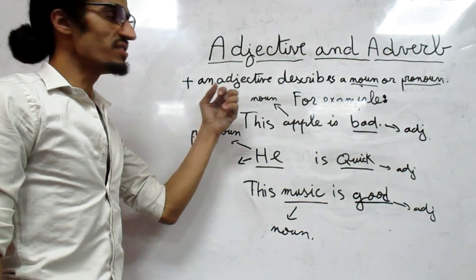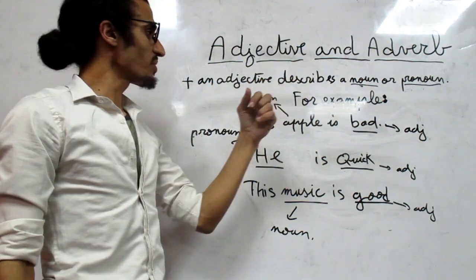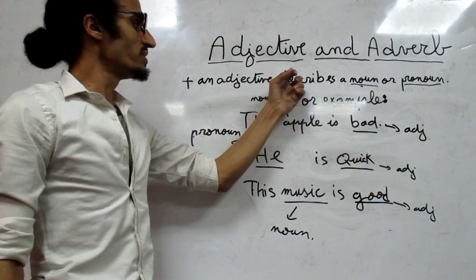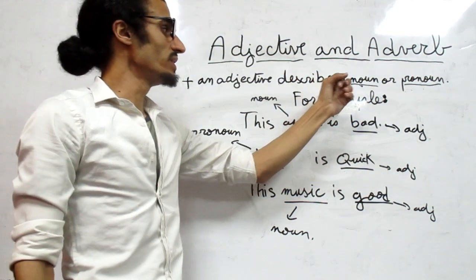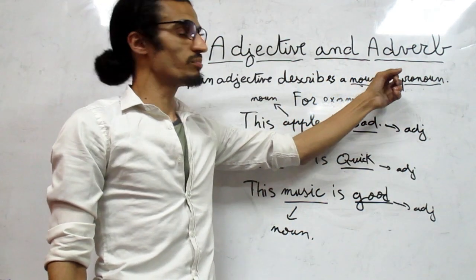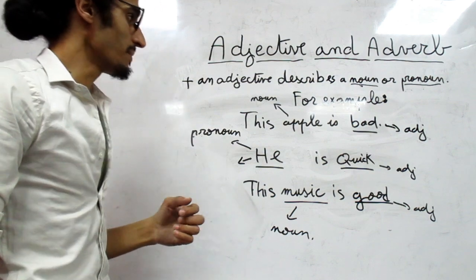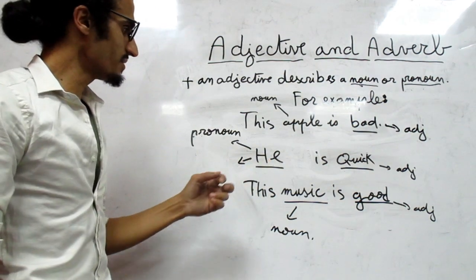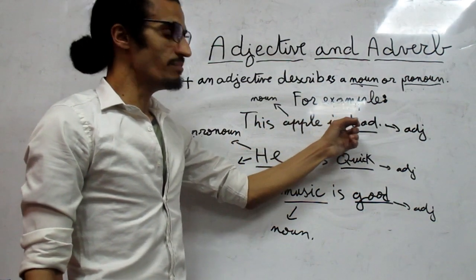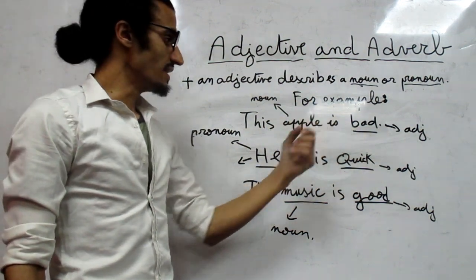So, an adjective describes a noun or pronoun. Adjective صفة describes تعبر أو تعود إلى الاسم noun or pronoun ضمير. For example, نشوفوا examples. This apple is bad. هذه التفاحة سيئة.